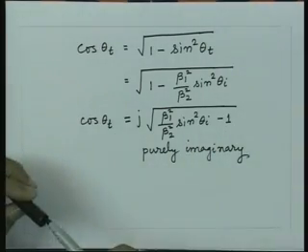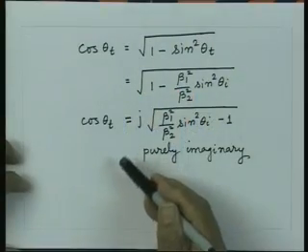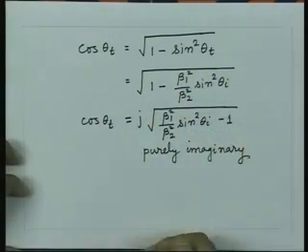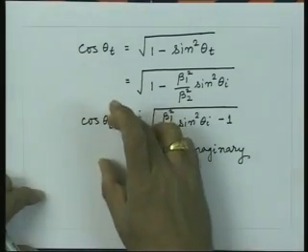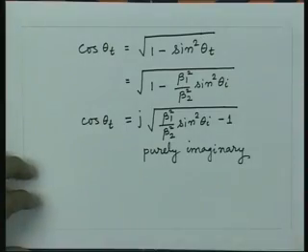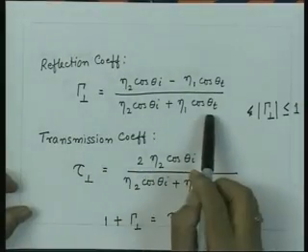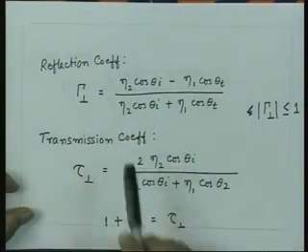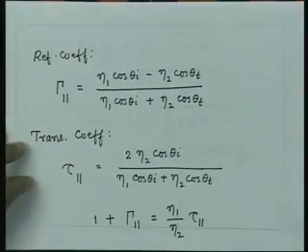Both essentially are telling you that there is no physical angle theta t in which the wave will be propagating. However, as we have said, for these angles theta t and theta I we still will have the reflection and transmission coefficients. So, I can now go back and substitute these values of cos theta t in the reflection coefficient expression, and we have seen the two reflection coefficient cases. One was the perpendicular case for which the reflection coefficient was given by that, and we had a parallel case for which the reflection coefficient is given by this.